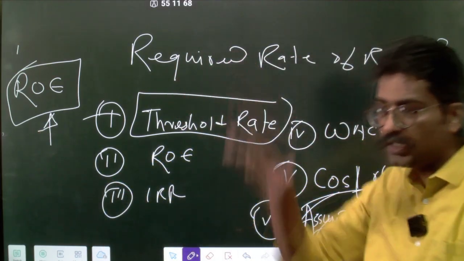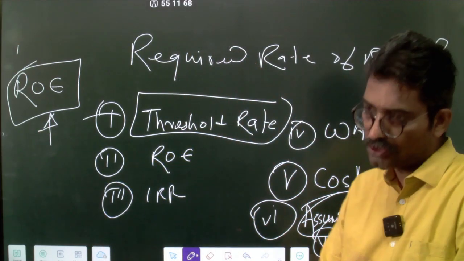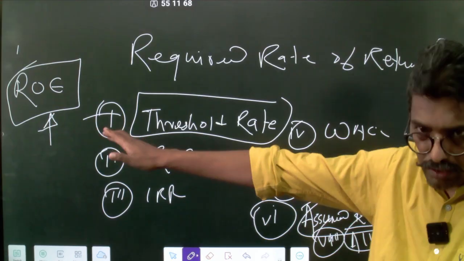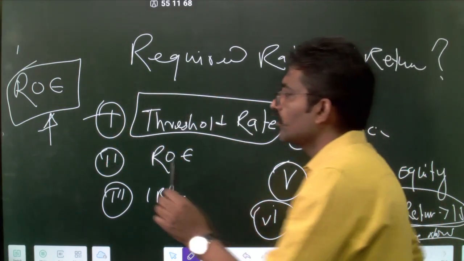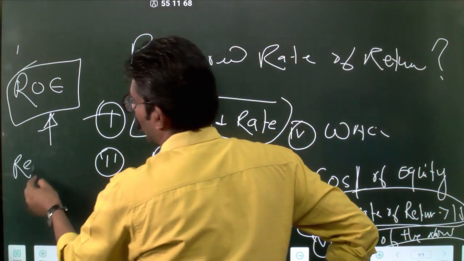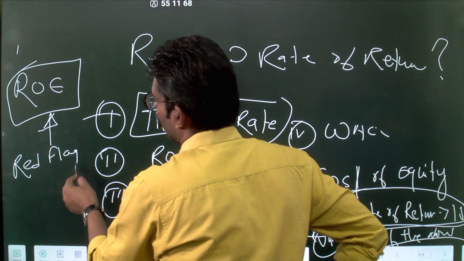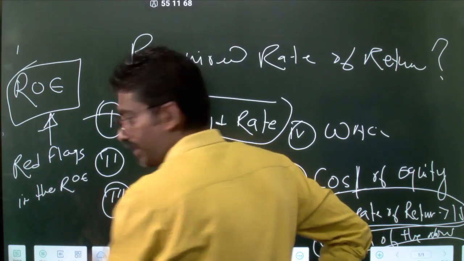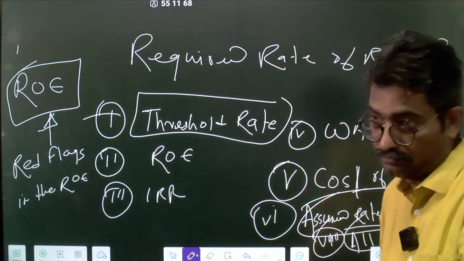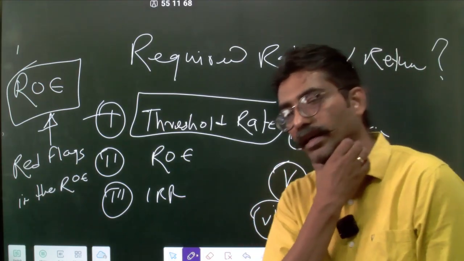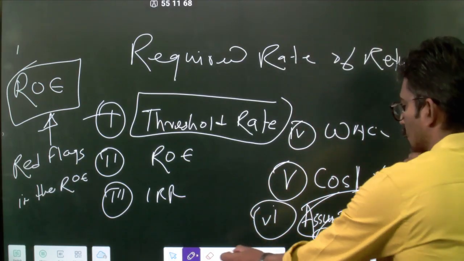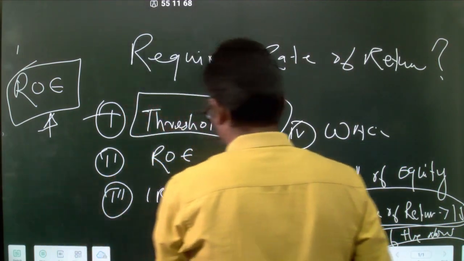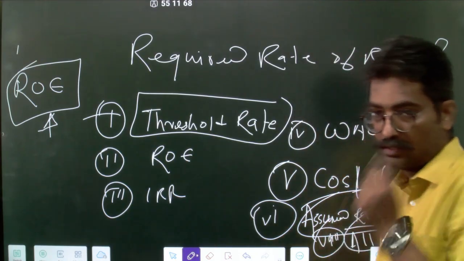So there are screeners which filter stocks based on ROE. People usually look for higher ROE, return on equity. But when you do that, you should also look for red flags in the ROE. That means how can you inflate ROE? What is one way you can inflate the ROE?